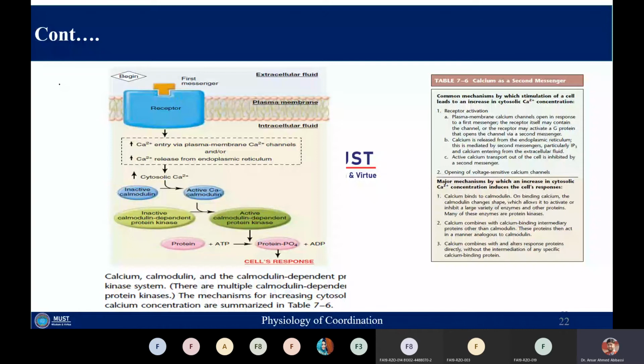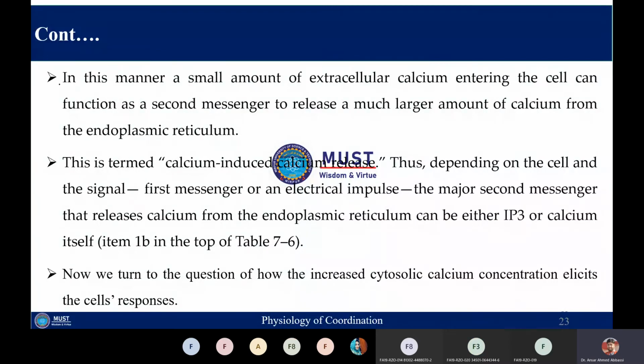Once this kinase is activated, it will phosphorylate certain other proteins, and ultimately the cellular response will be produced. There are multiple calmodulin dependent protein kinases, and they phosphorylate certain other proteins.